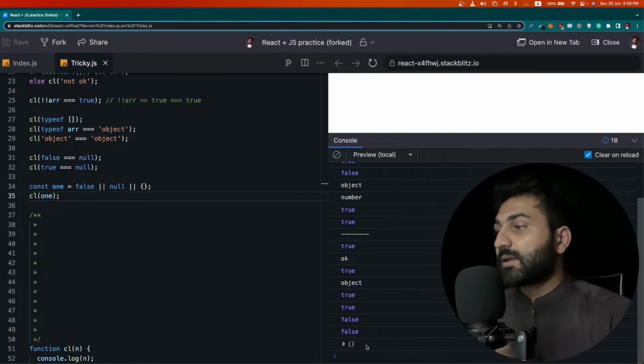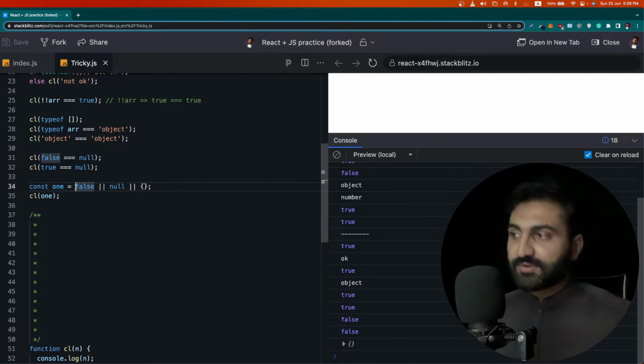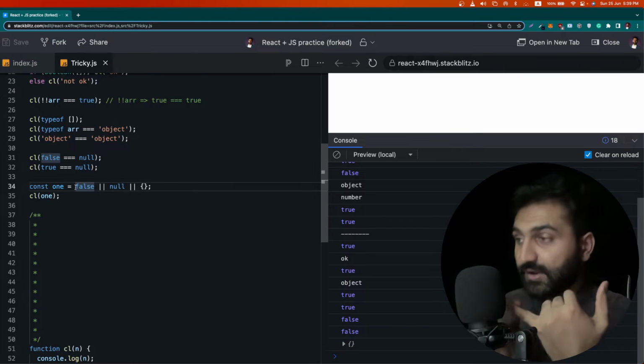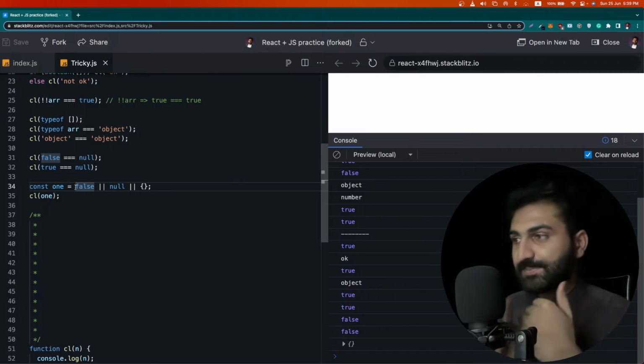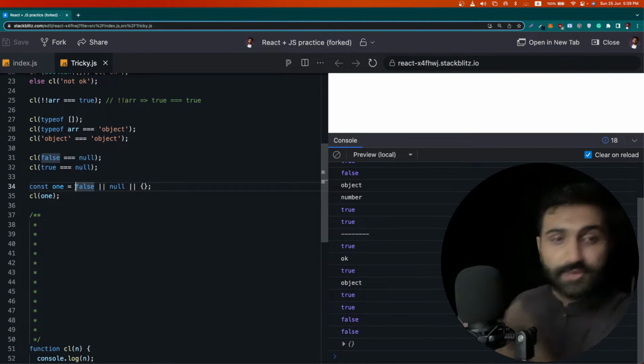Why? Because of how this expression is being evaluated. It is evaluated on two things. First is the OR expression, the pipes, and the second is that it is interpreted from left to right.